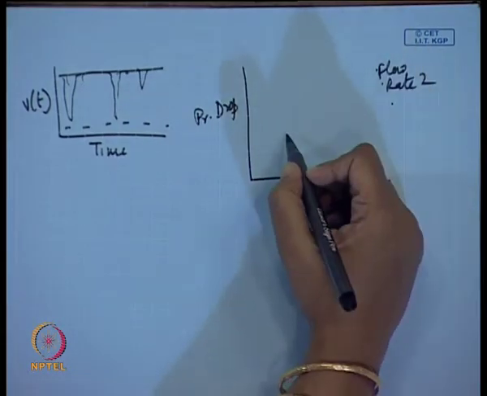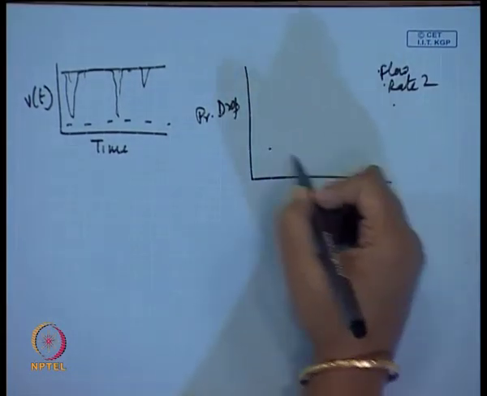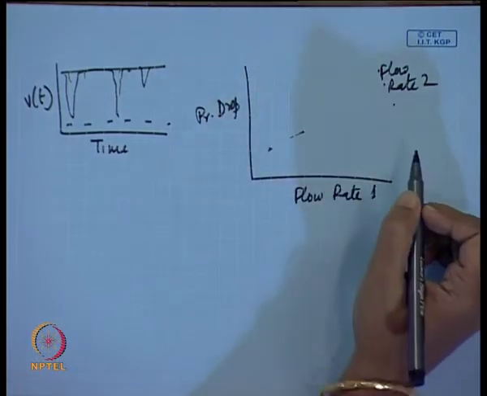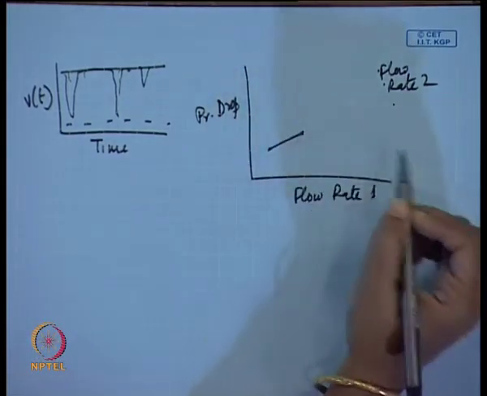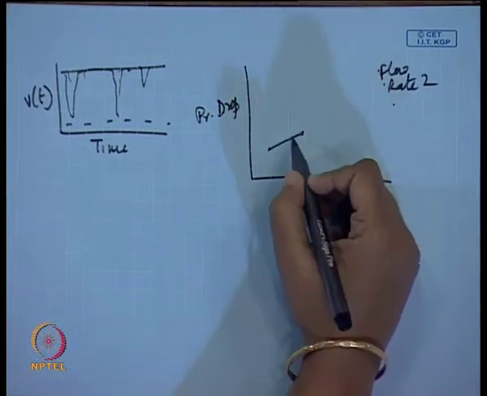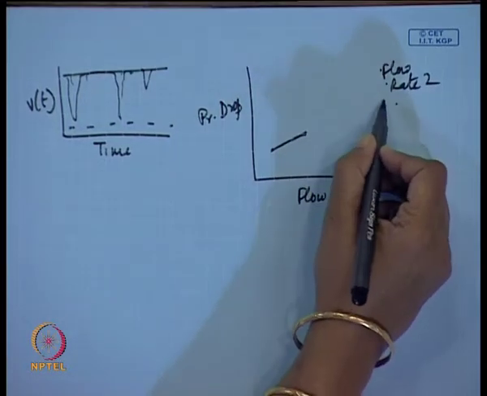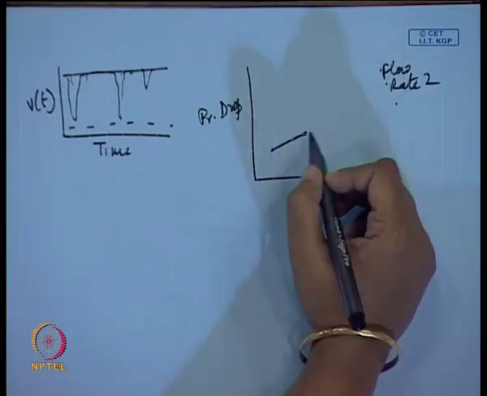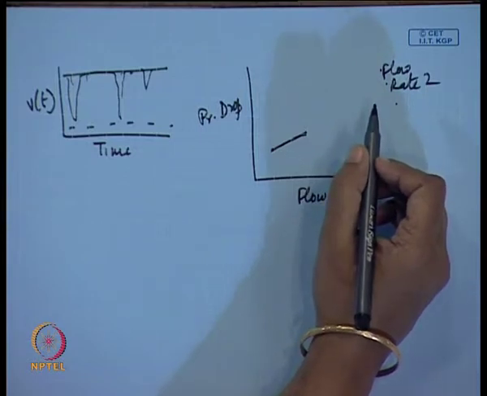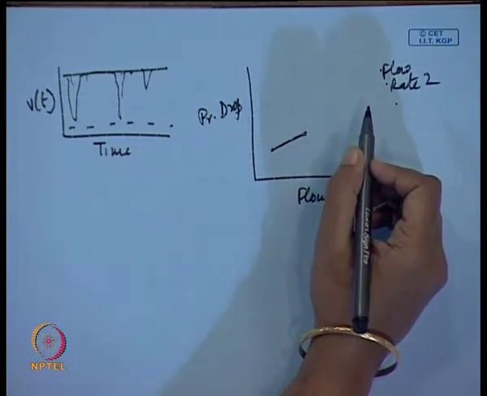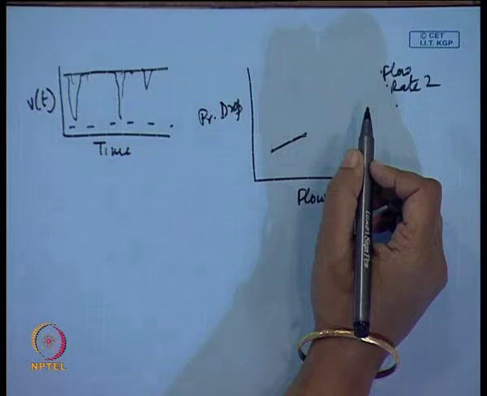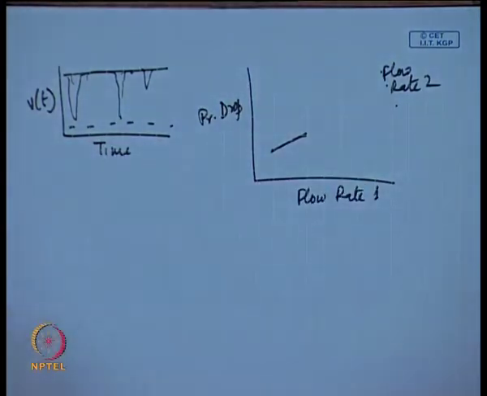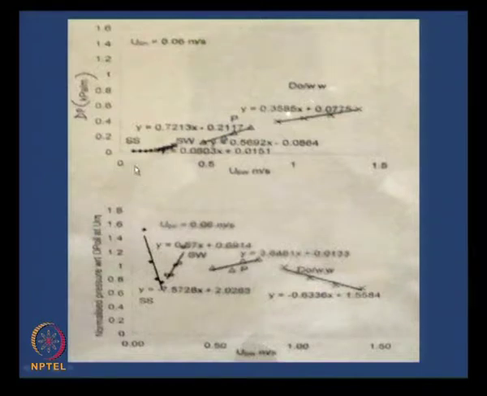Then we will find that definitely, as flow rate increases, there will be an increase in the pressure gradient or the pressure drop, but the curve will not be continuous throughout. It will have different slopes in different flow patterns. Okay, for example, I have one such example. If you observe this particular slide, you will find that we have obtained different slopes for different flow patterns.